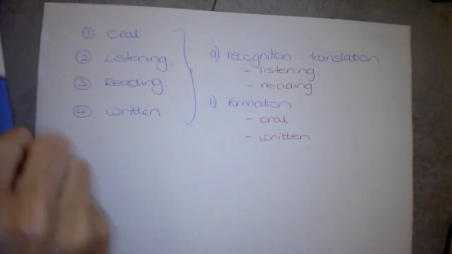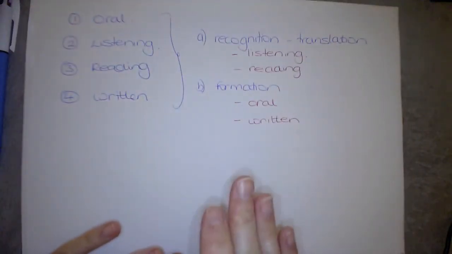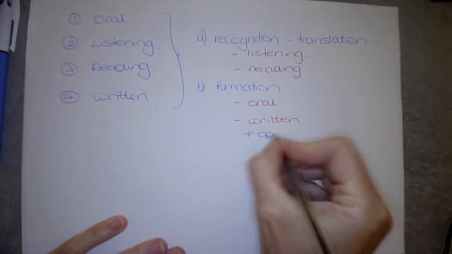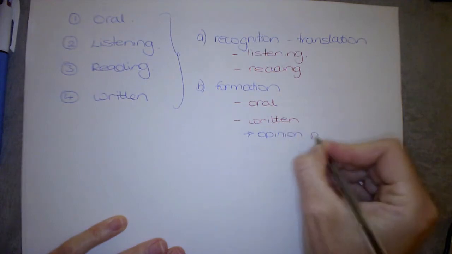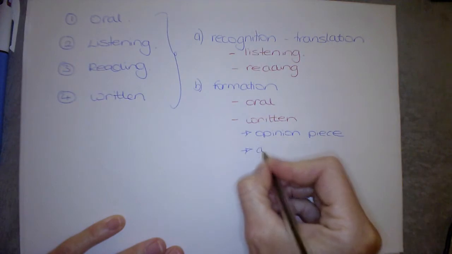Okay, and thinking back to the paper, you have 3 different written tasks. Okay, so the first thing you're going to have to write is your opinion piece. Okay, you'll have a choice of 2, but you'll have to write an opinion piece. The second thing you'll do is your dialogue.